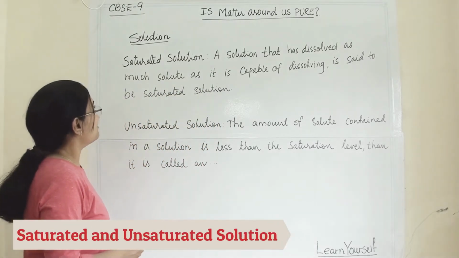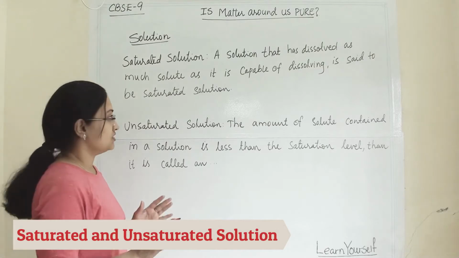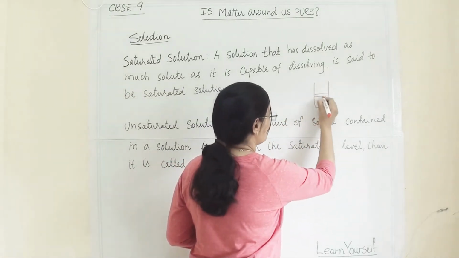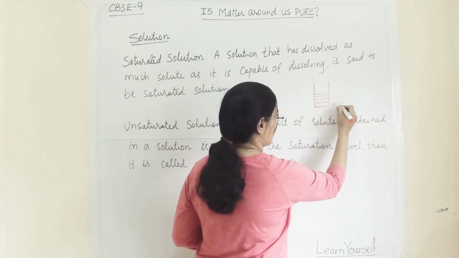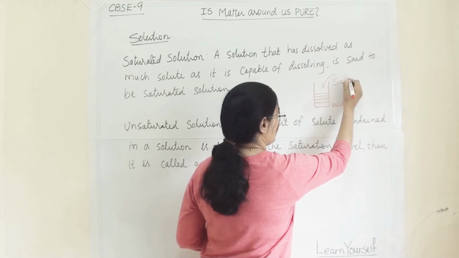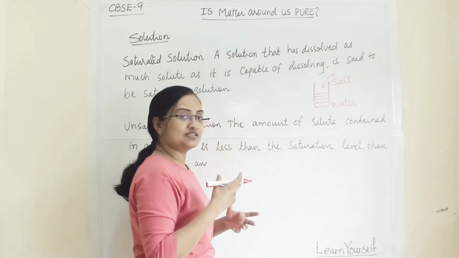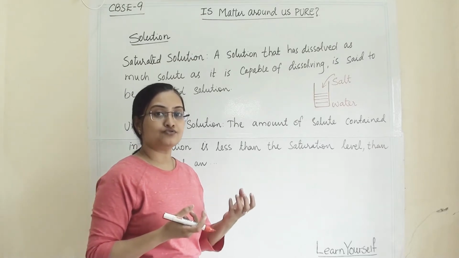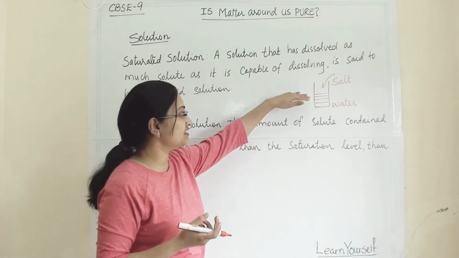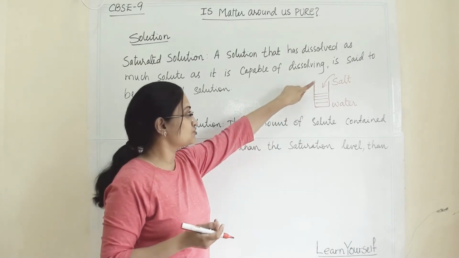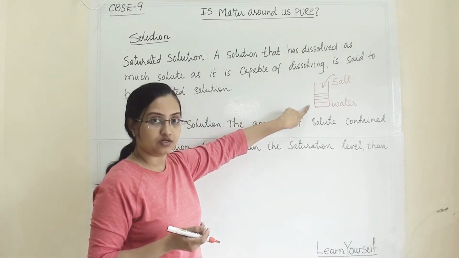So when we are talking about solution, let us understand this: this is a glass full of water. I am adding salt to it. For example, one full spoon of salt I have dissolved in this amount of water.